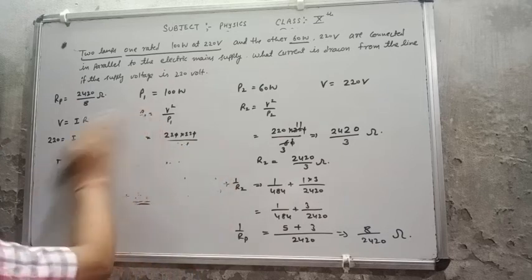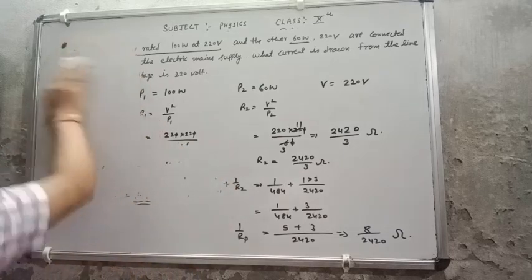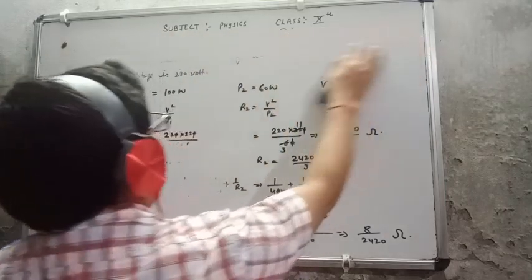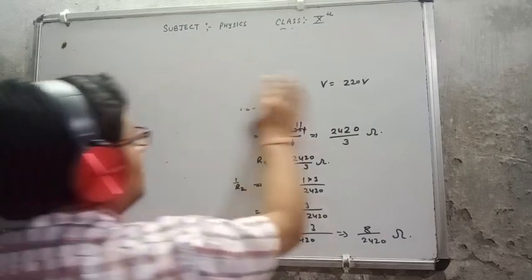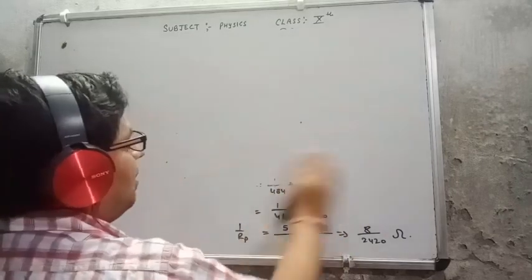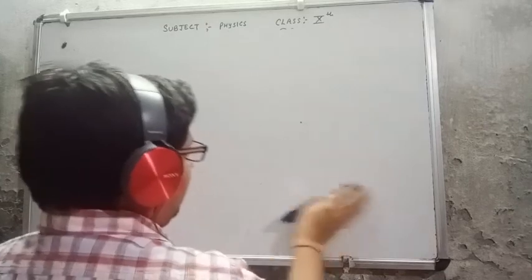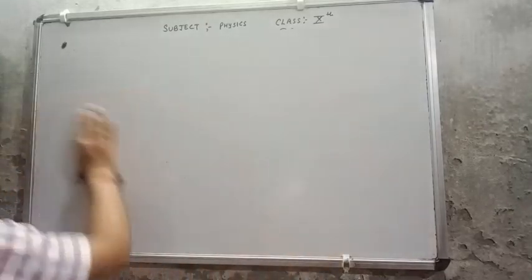That already I have discussed, what is the parallel combination, what is the series combination. On that day one student asked me, sir, what combination are we using at our home and why?